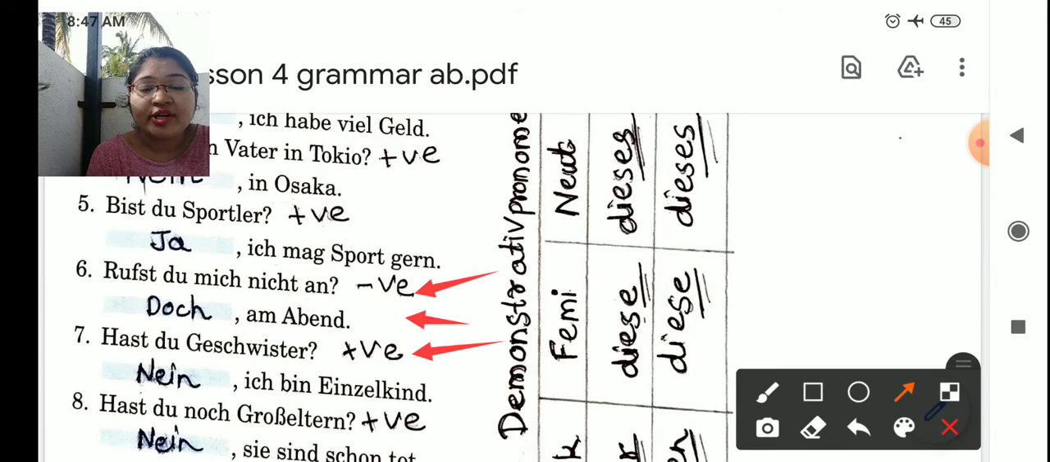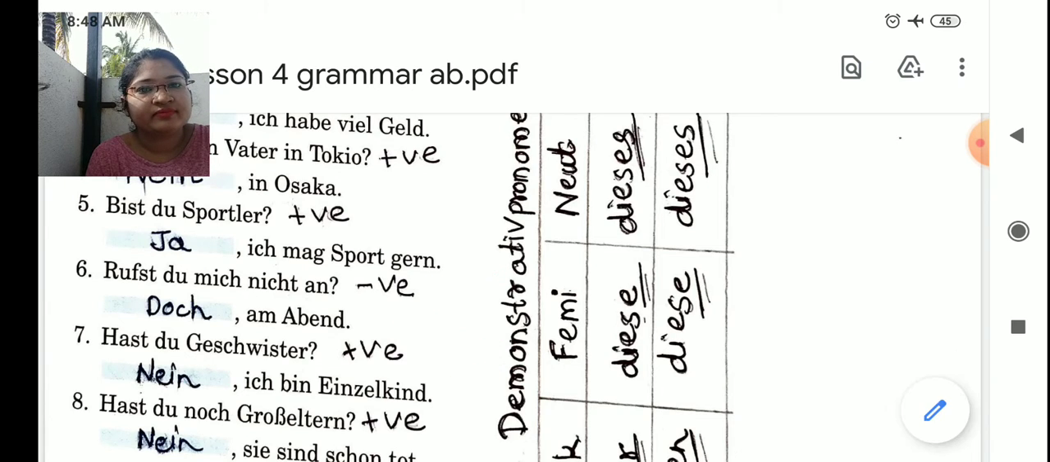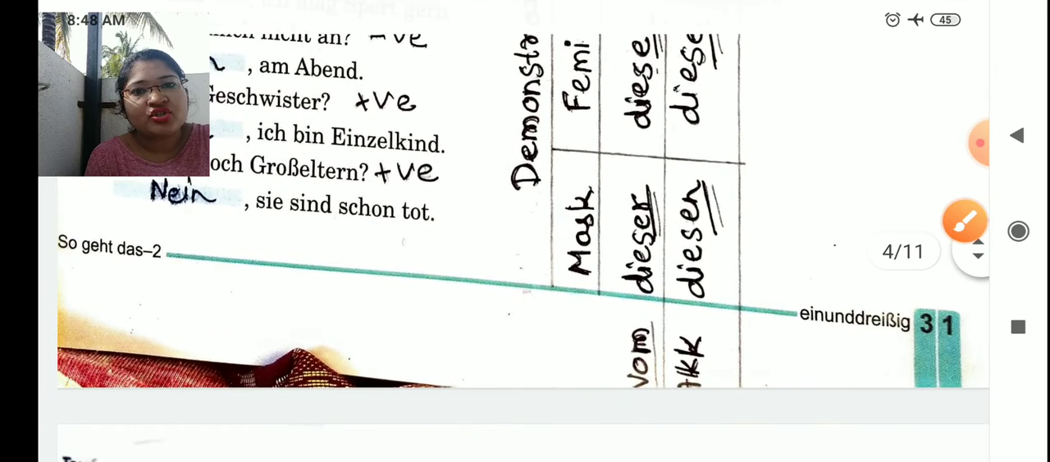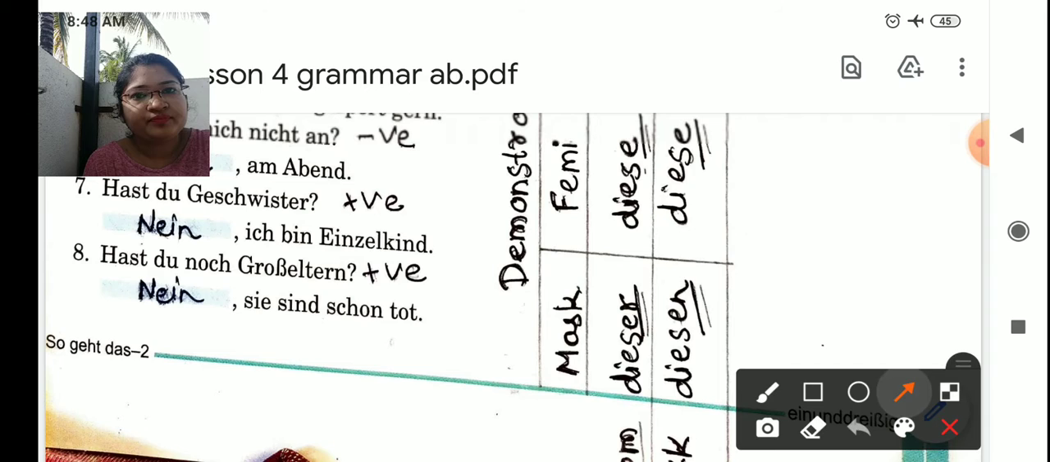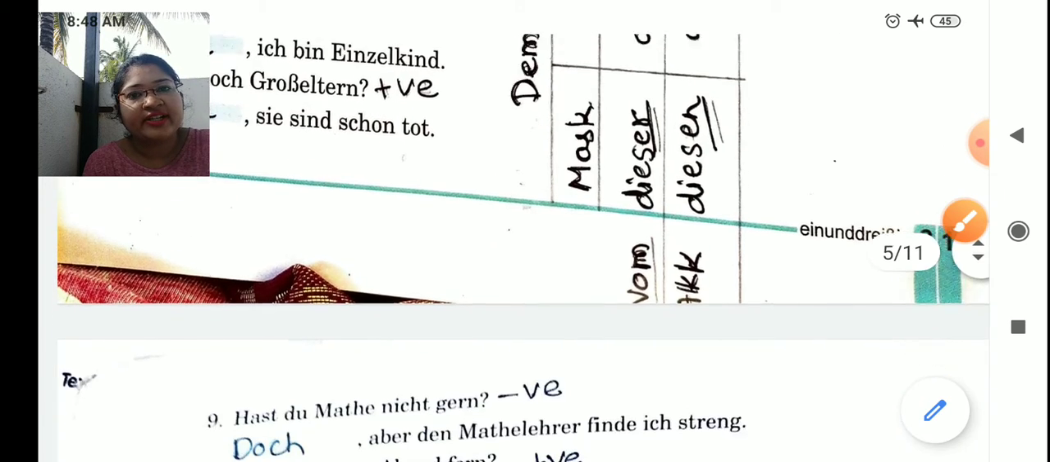7. "Hast du Geschwister?" Do you have a sibling? "Nein. Ich bin Einzelkind." Einzelkind means the only child. Once you know the meaning, once the vocabulary is clear, students, you can easily write ja, nein oder doch. Last question, no, 2 more are there. 8. "Hast du noch Großeltern?" Do you still have grandparents? "Nein. Sie sind schon tot." Tot is dead. No, they are already dead. They are no more.